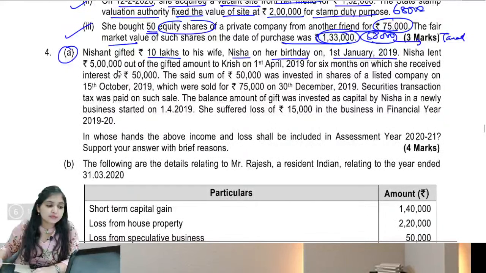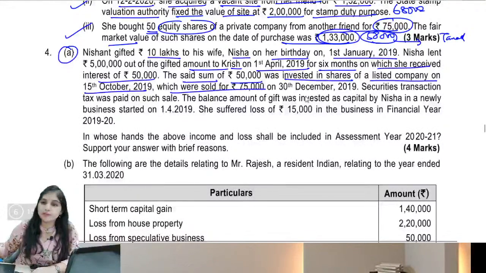Nisha lent rupees 5 lakhs out of the gifted amount to Krish on 1st April 2019 for 6 months, on which she received interest of 50,000. The said sum of rupees 50,000 was invested in shares of a listed company on 15th October 2019, which were sold for 75,000 on 30th December 2019. Securities transaction tax was paid on such sale.